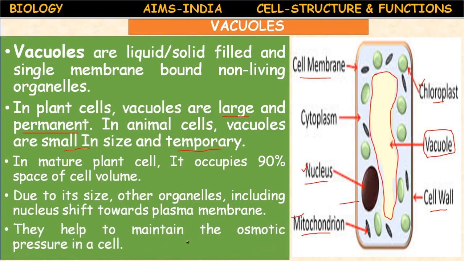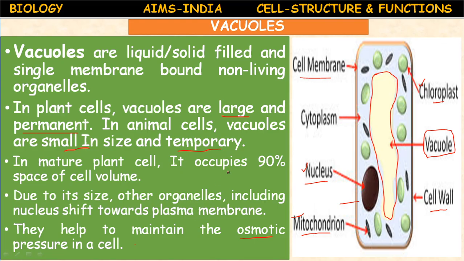They help in maintaining osmotic pressure. Osmotic pressure is very important to maintain the homeostasis in the cell. Means the balance in the cell is maintained. The fluid balance in the cell is maintained by these vacuoles.